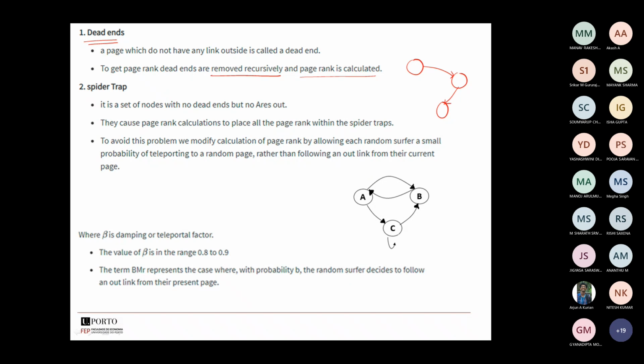There is only one incoming link. A, B, C. You see here, I have traversed from here, I have reached here, but I got trapped over here in C. Is there any outlink from C? No. So C is going to be the dead end. In these cases, obviously we have to remove these dead ends and proceed with the page ranking.